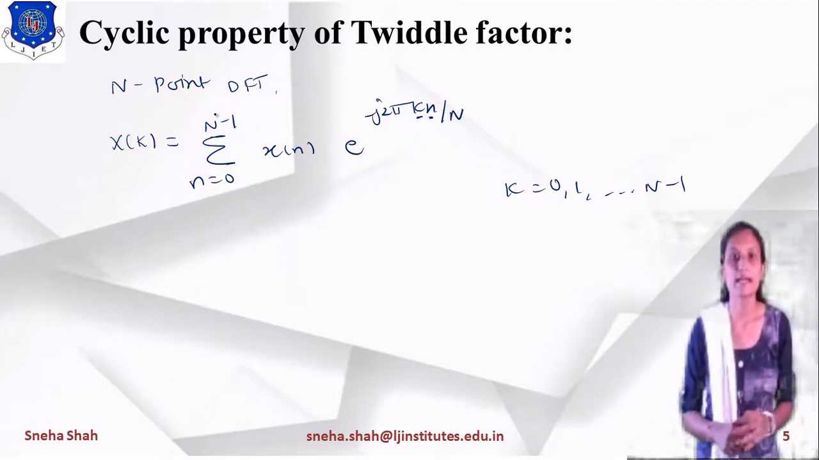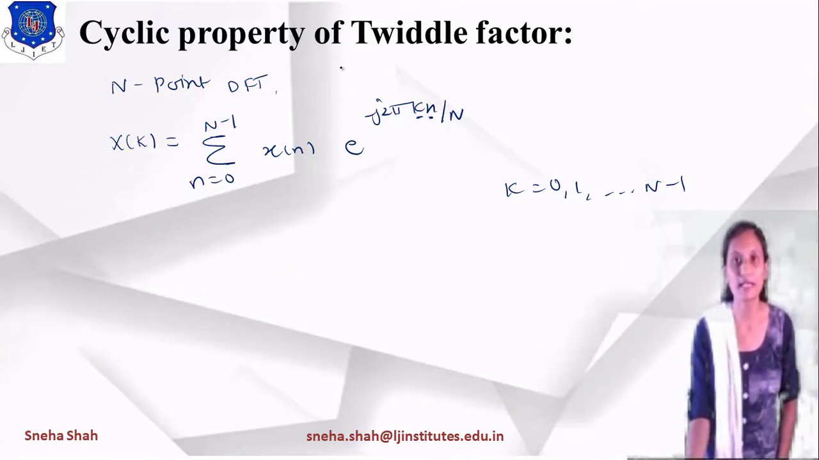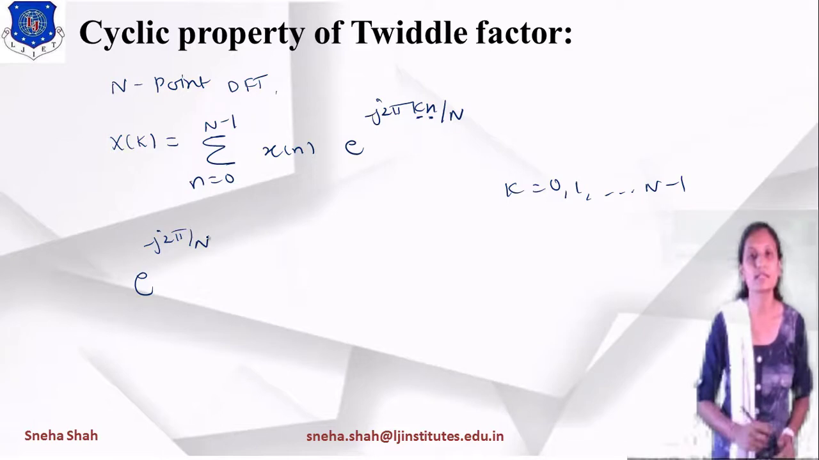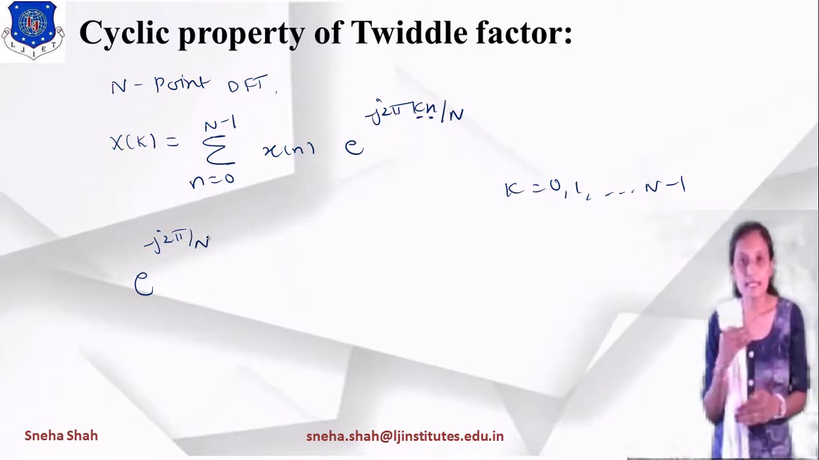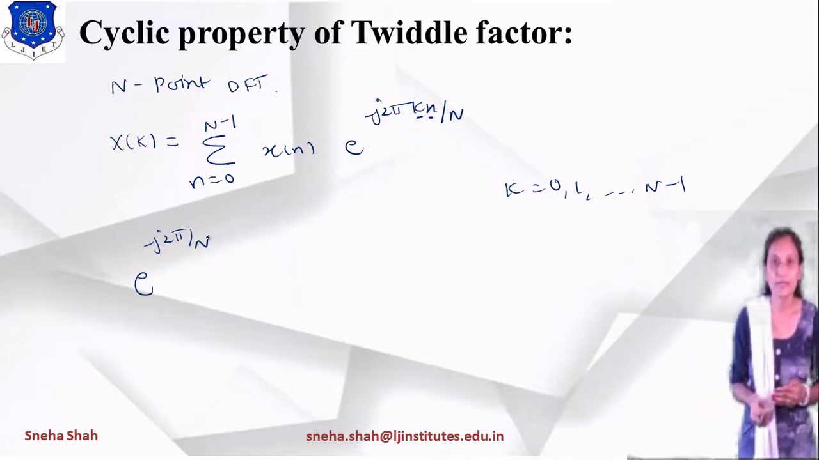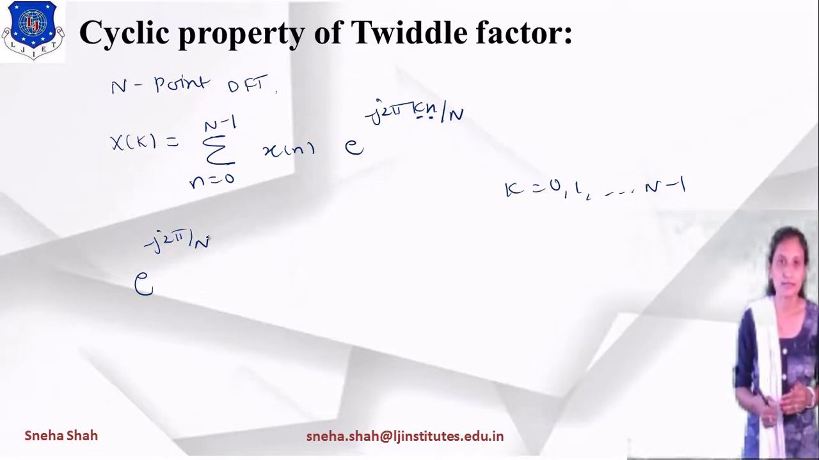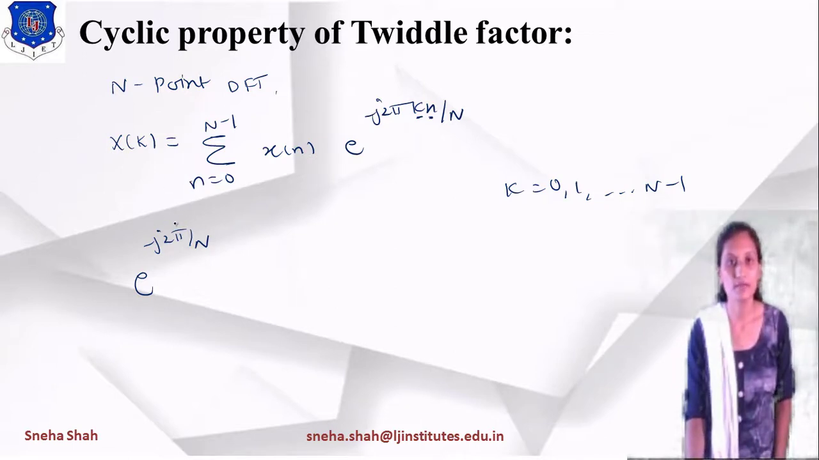But if we want to find the 4-point DFT or 8-point DFT, then the value of capital N will remain constant, right? So the term e raised to minus j 2 pi by capital N will remain constant because the value of N is fixed. If we use this exponential factor for each and every term, the computational complexity will increase. So to reduce the complexity, we take this factor as the twiddle factor. So this factor is defined as the twiddle factor.